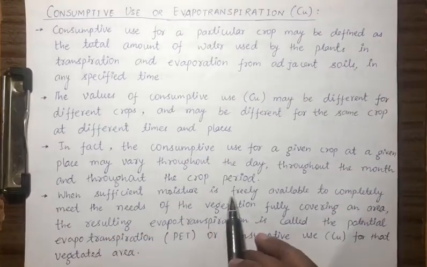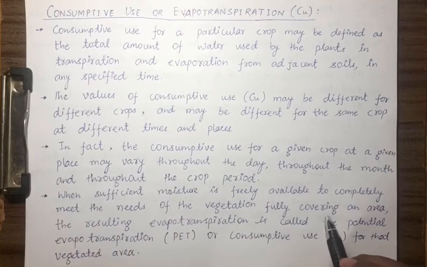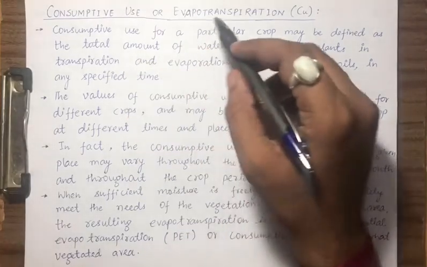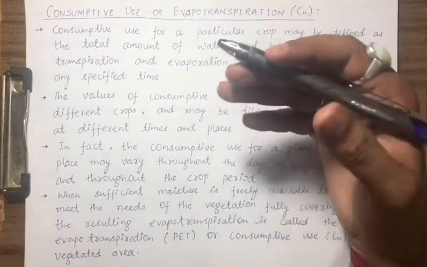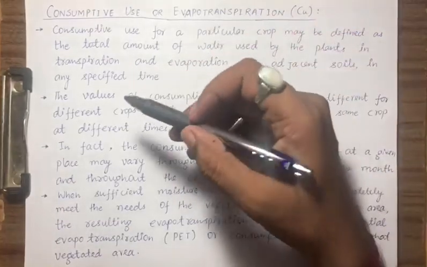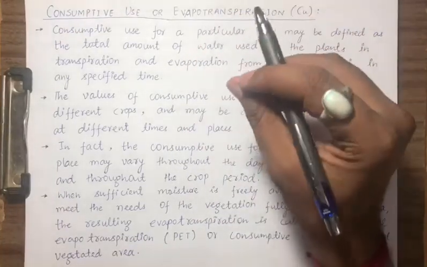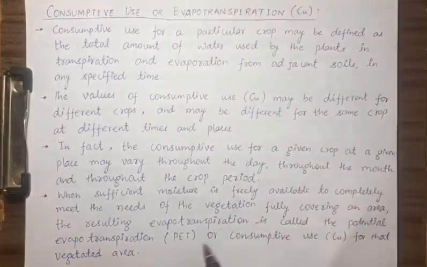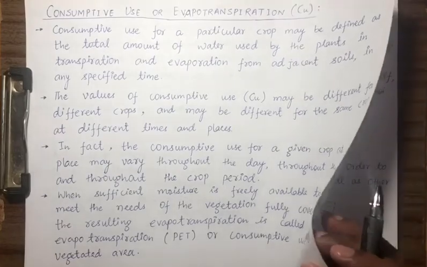When sufficient moisture is freely available to completely meet the needs of vegetation fully covering an area, the resulting evapotranspiration is called potential evapotranspiration or consumptive use for that vegetated area. So in a particular field, if a sufficient amount of water is available for the process of transpiration and evaporation fully, that is the maximum consumptive use for that particular crop, hence it is termed as potential evapotranspiration, or in short it is abbreviated as PET.